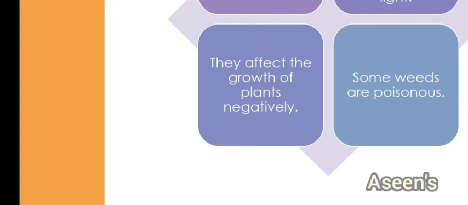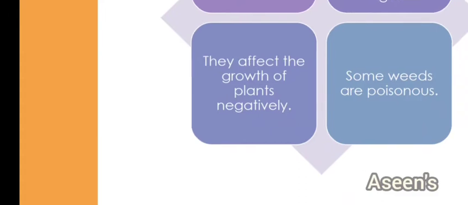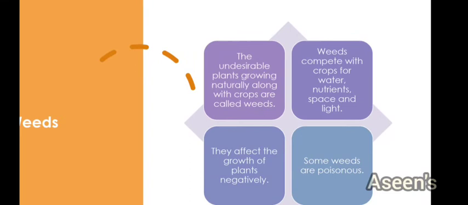Moreover, some of the weeds are poisonous. Yes, this is something you need to know: though these weeds grow naturally, most of the weeds out there are poisonous. So we need to find them out and separate them from the crops as far as possible, as soon as possible, because crops are taken as food and we don't want these poisonous weeds to join with them. Okay, so that was about weeds.